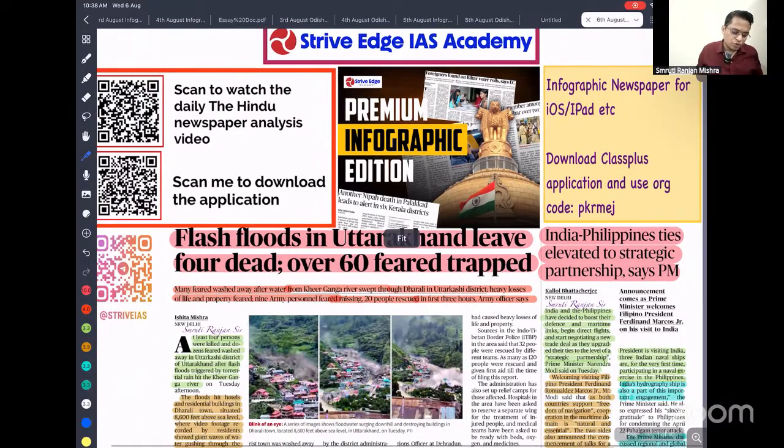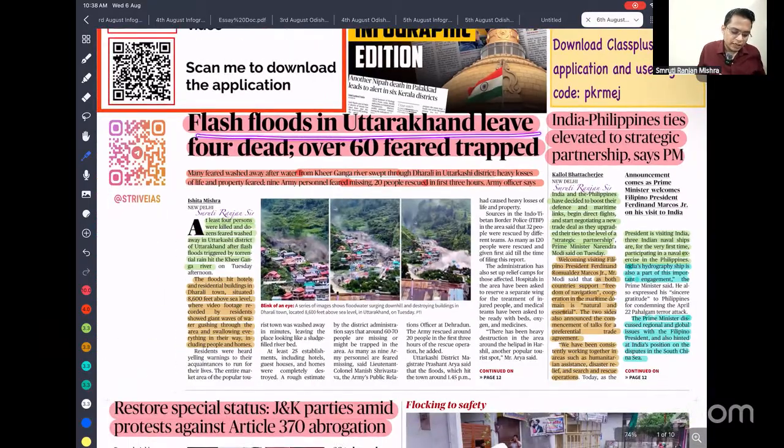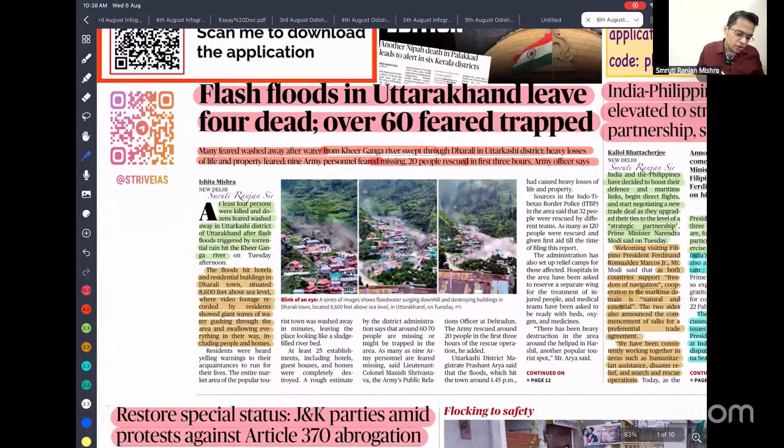Okay, let's start. Flash flood in Uttarakhand leaves 4 dead and 60 feared trapped. What do you mean by flash flood? Flash flood means whenever too much rainfall happens in a very short span of time. That is what is called flash. I think you know about flash. There is a light in your mobile camera, and whenever you are clicking a photo, it goes on and off. That is what is called flash, in a short span of time.